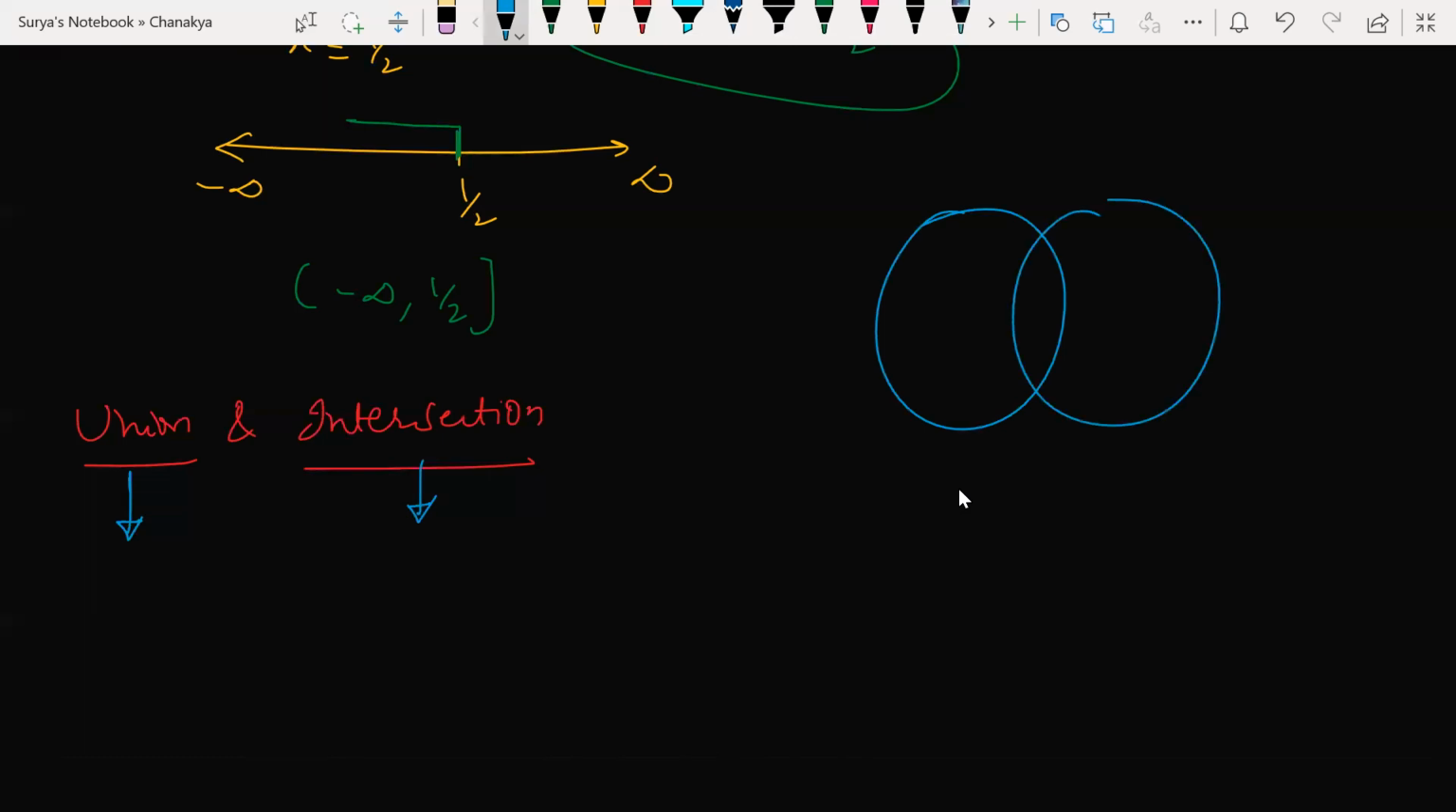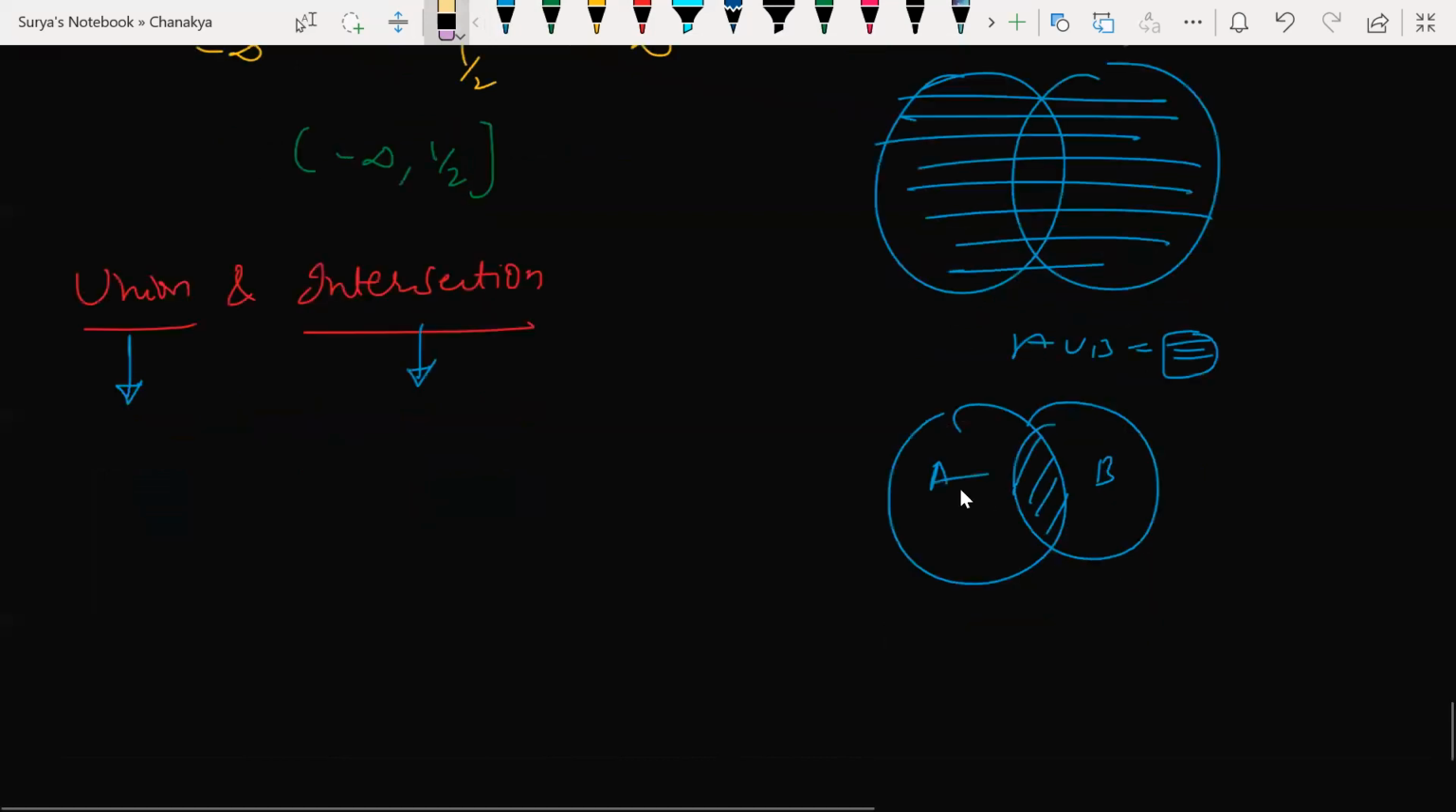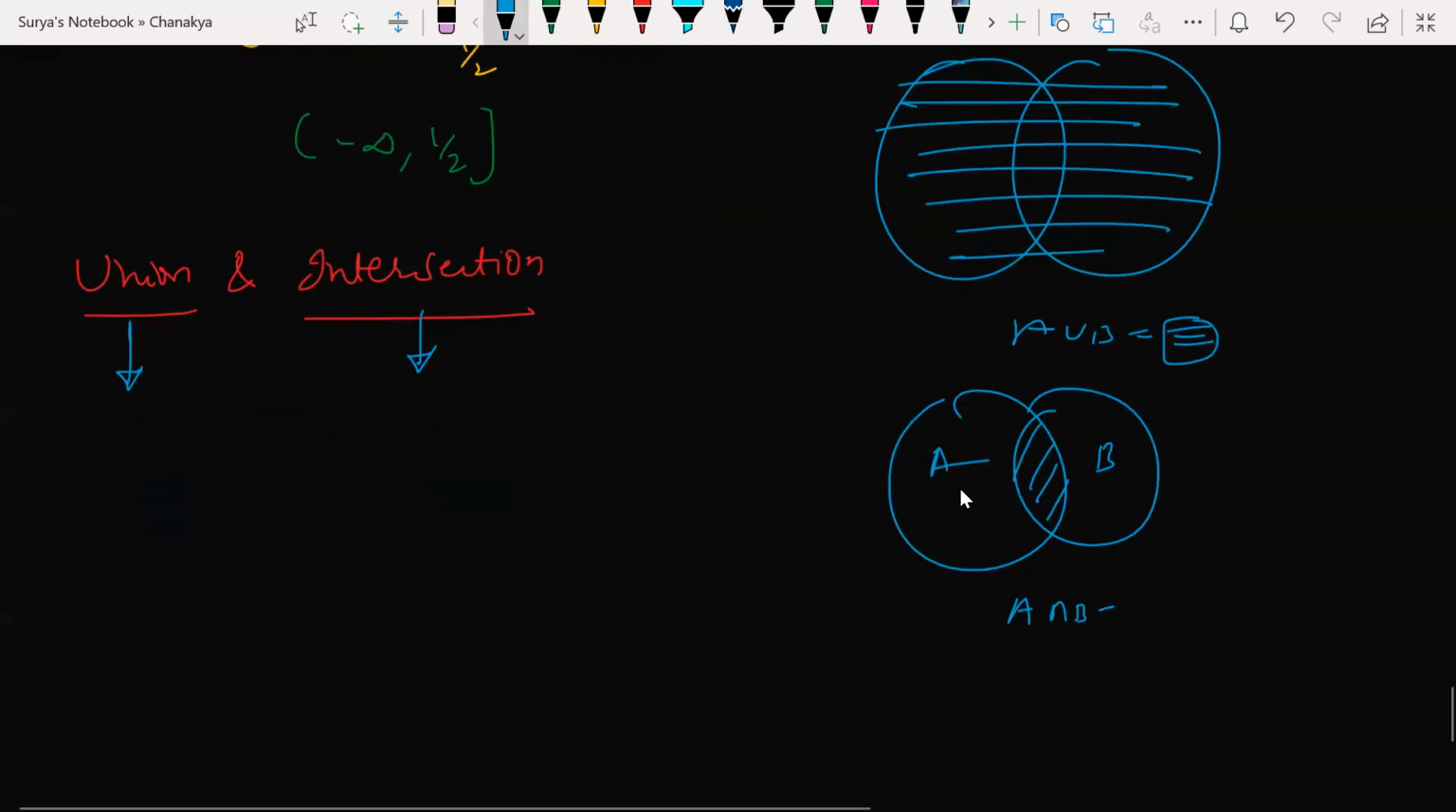Union, look at it here. A union B. What is A union B? Combining these two. This is A union B here. If I have two sets like this, this is my A intersection B. Any doubts? Now look at it, A intersection B. This is my intersection B. Clear or not? Any doubts, children? That is what we are going to do here.